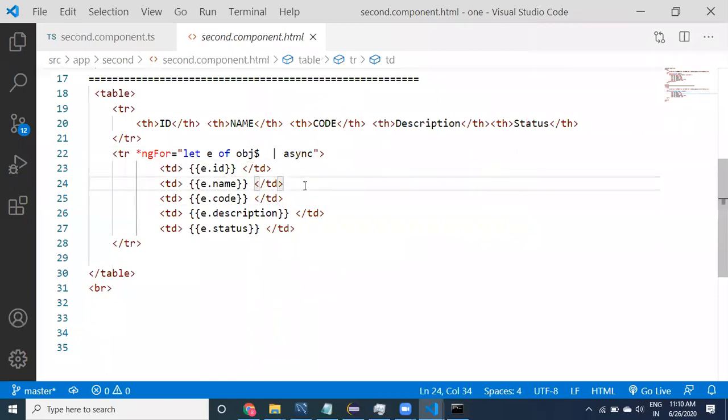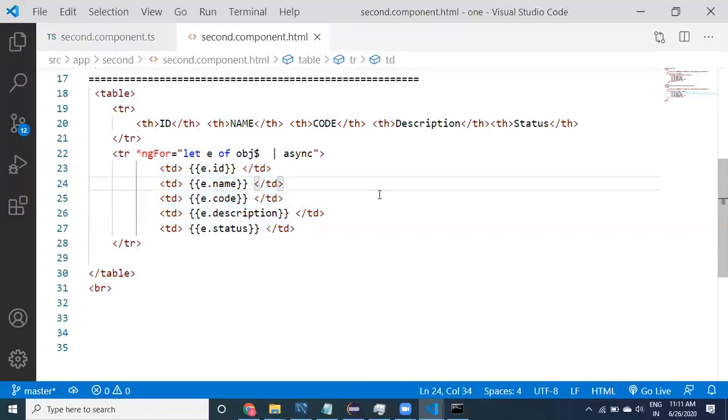Retrieving the data, you don't need to subscribe to the observable and you don't need to take all the object data. Directly, whatever observer you are getting, you can use this observer and display the data. See here guys, from the observer, if you want to read the data, apply async, so that every object comes to here, and then using this object, e dot name, e dot code, all these values we are printing here.